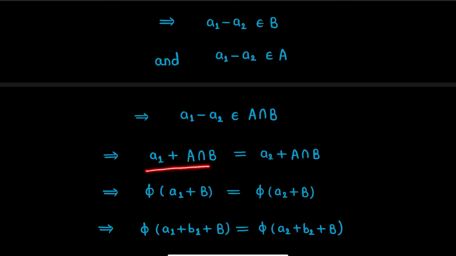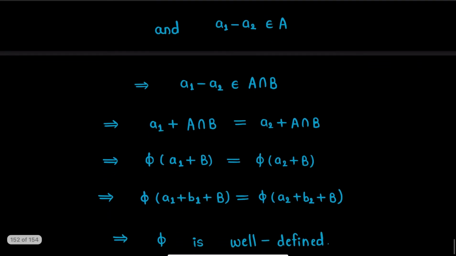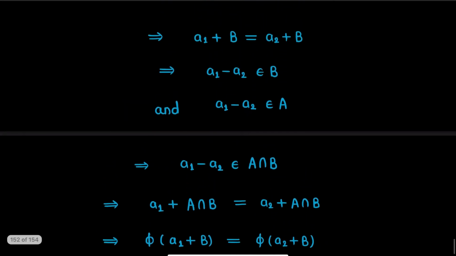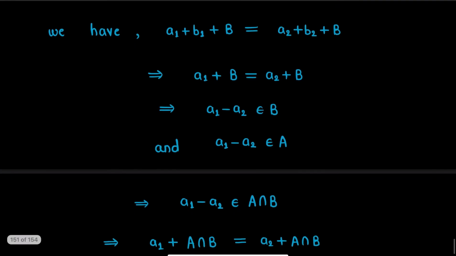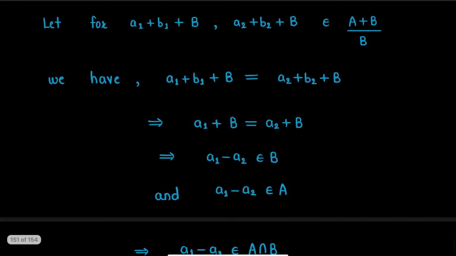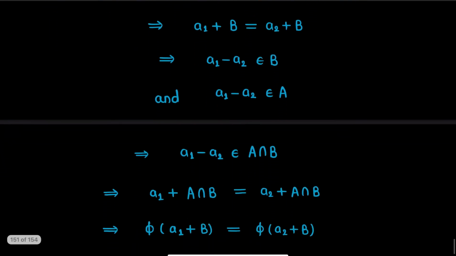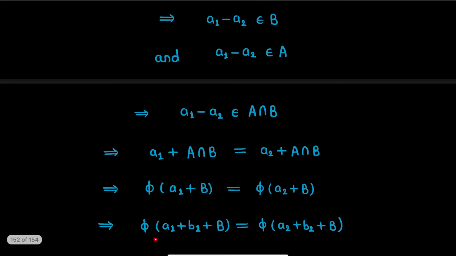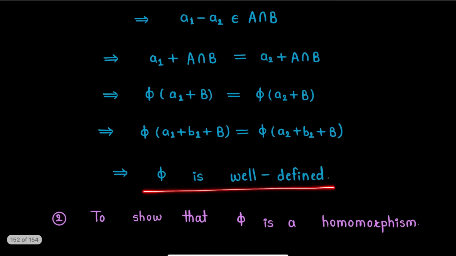But a1+A∩B is phi of a1+B, and a2+A∩B is phi of a2+B. So this can be written as phi of a1+b1+B is equal to phi of a2+b2+B. At the beginning, we considered that these two cosets are the same, meaning these two vectors in this quotient space are same. So for these two equal vectors, we get phi of a1+b1+B equal to phi of a2+b2+B. That is, their images under phi are the same, and this implies map phi is well defined.